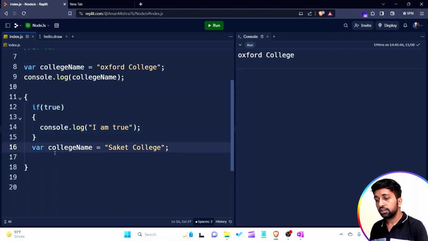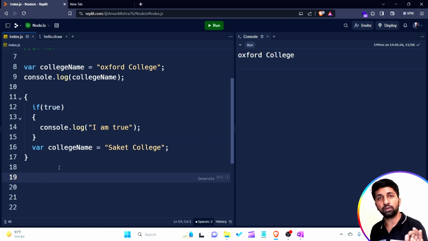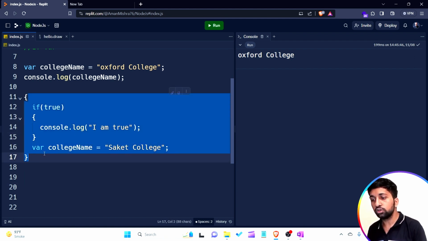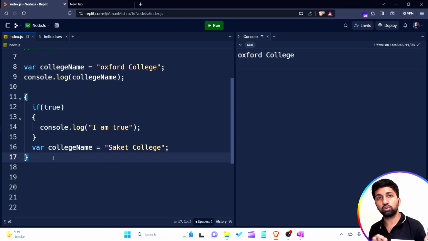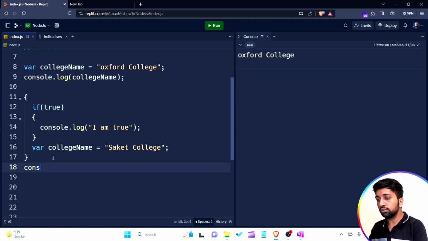Now they do not know that the collegeName variable is already declared. They simply create a variable like collegeName, and after finishing the coding and adding the new functionality, they close the file and tell the manager of the company, yes, I was able to complete my task. I came into the program, added the new feature in a block, and now I'm going to leave. Now if I want to console.log collegeName, let's see the output.